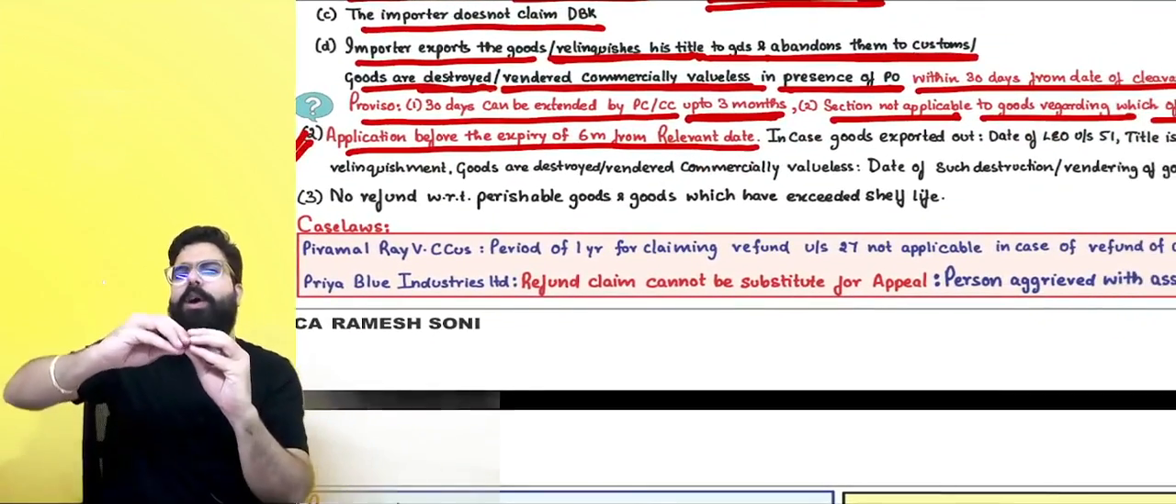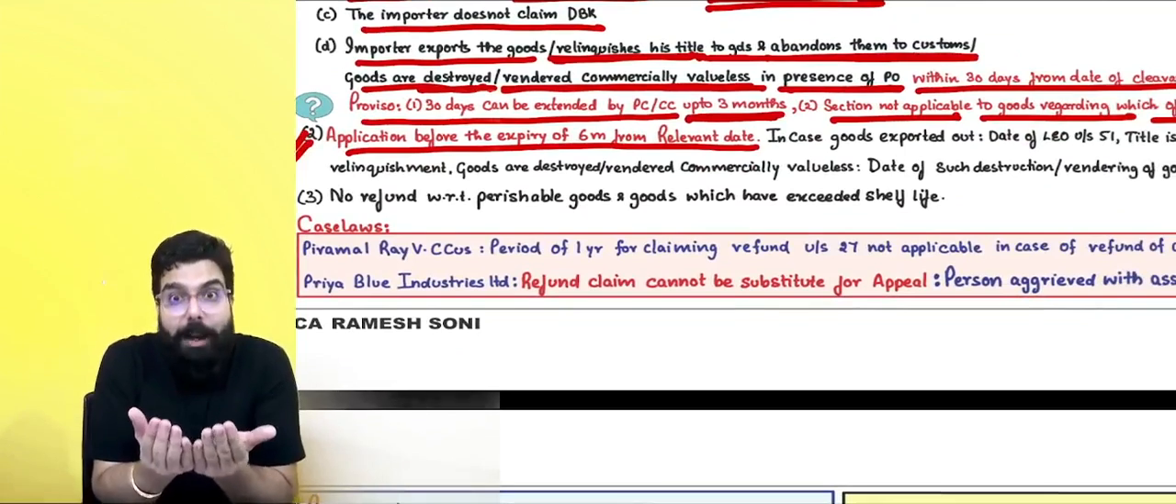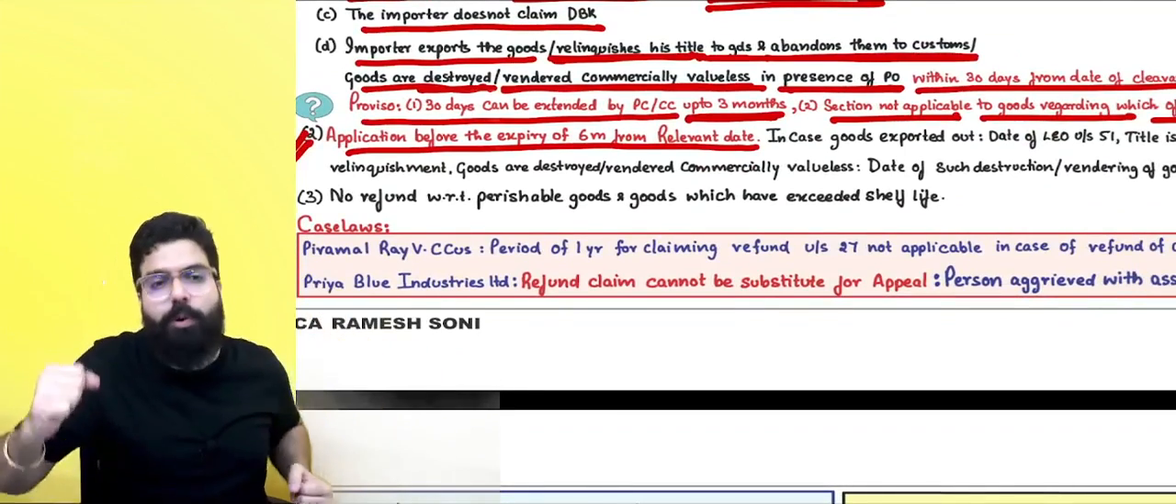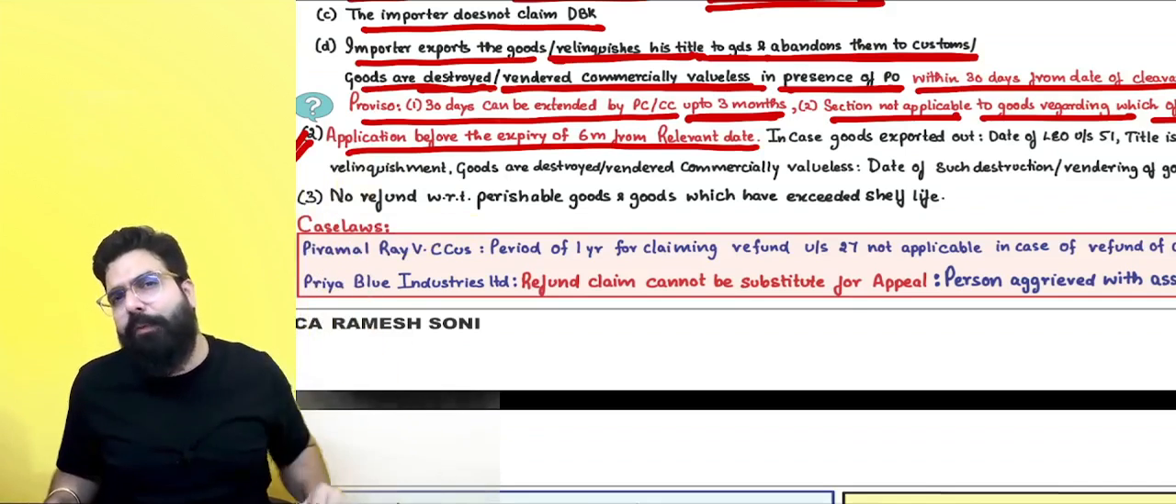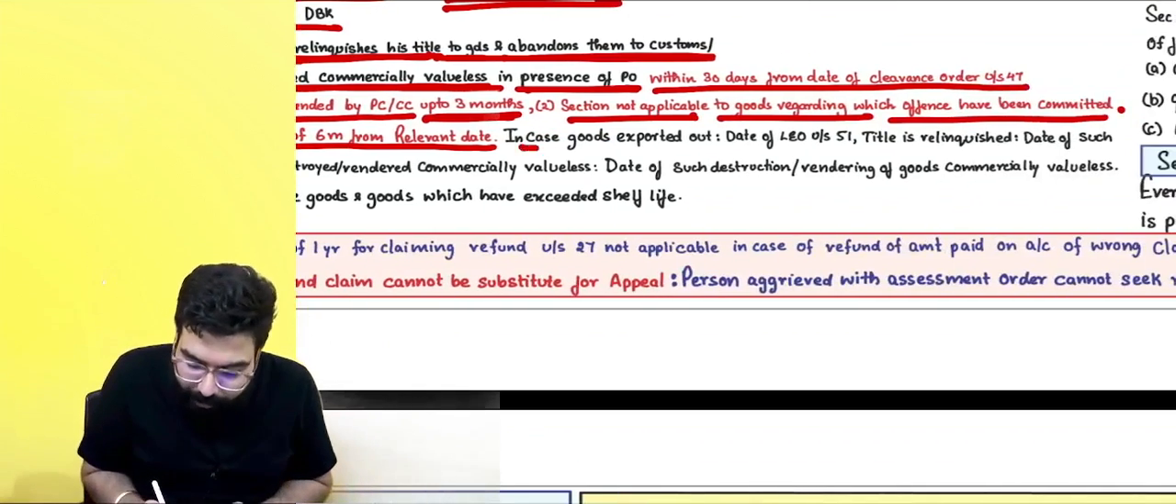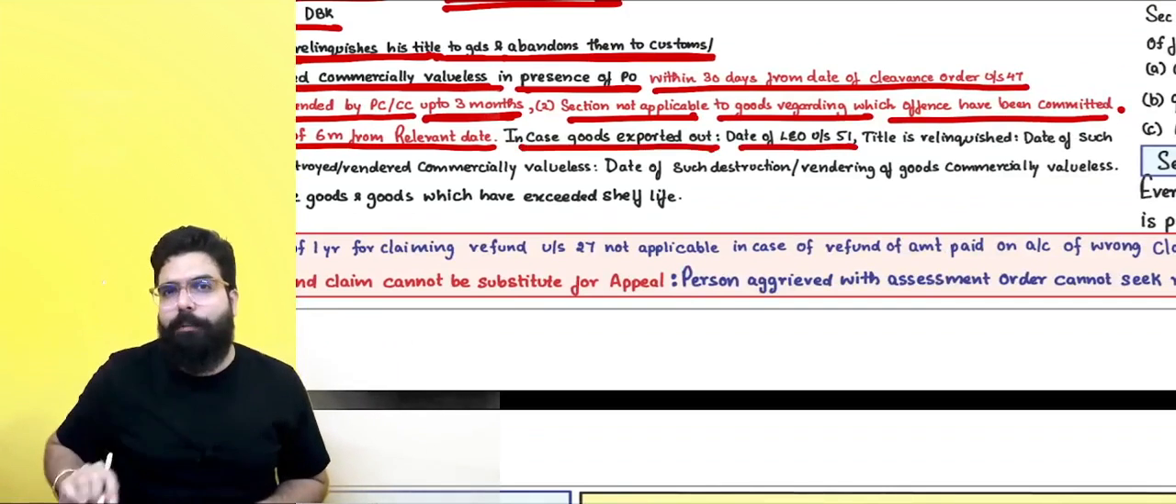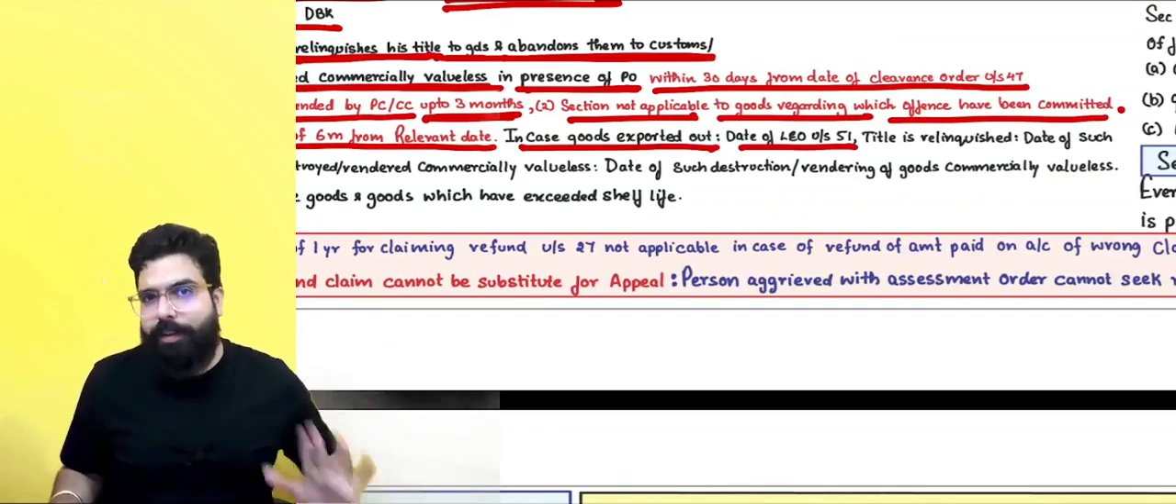Relevant date means, what goods have come? Pineapple phone, export it back. The day you export it, from the date of the export order, within 6 months, apply for refund. Sir, in case goods are exported, then from the date of the export order, within 6 months, I have to go ahead and apply for the refund of the import duty paid.